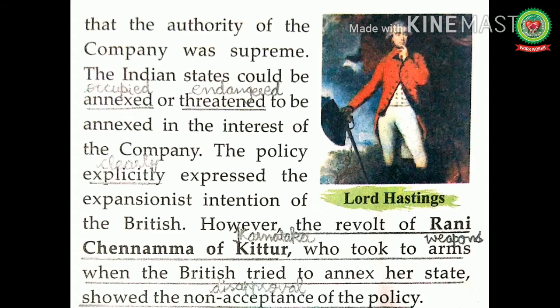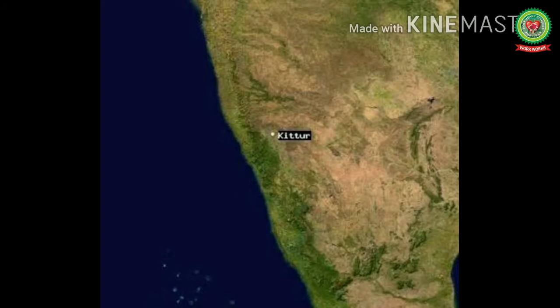The policy explicitly expressed the expansionist intention of the British. Explicitly means clearly, and intention means purpose. So, through the policy of paramountcy, the main purpose of the British was to expand the British territories in India. However, the revolt of Rani Chennamma of Kittur, who took to arms when the British tried to annex her state, showed the non-acceptance of the policy. Kittur is a place in Karnataka. When the British tried to annex Kittur, many of the people were against the company and the people did not quit.